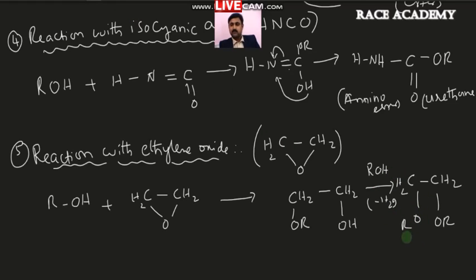So what is the name of this compound? It is dialkoxyethane. First carbon, second carbon, these alkoxy groups are there. You can also call it 1,2-dialkoxyethane.